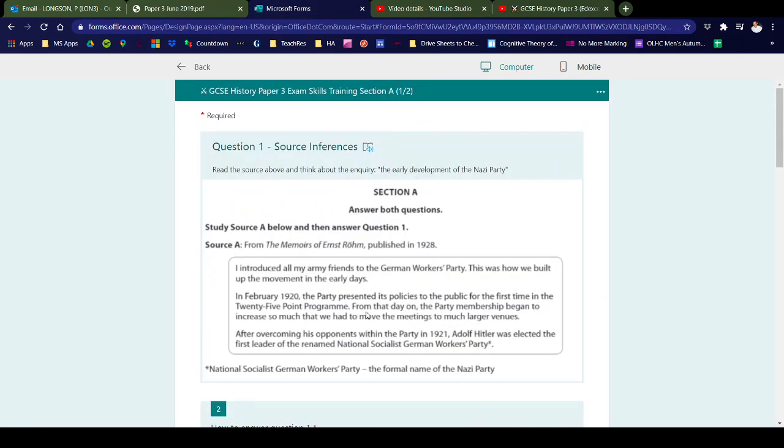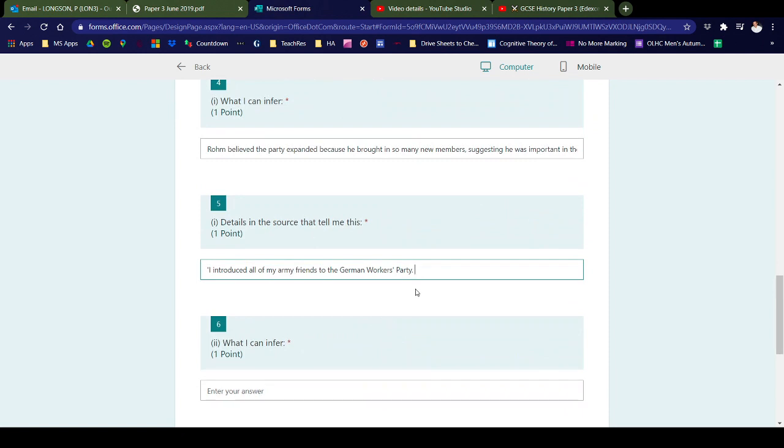This was how we built up the movement in the early days. Right, let's get that in. So really what we're doing is we're selecting a quotation and we're inferring from a quotation and following it up with a direct quote which shows where we got this information from.